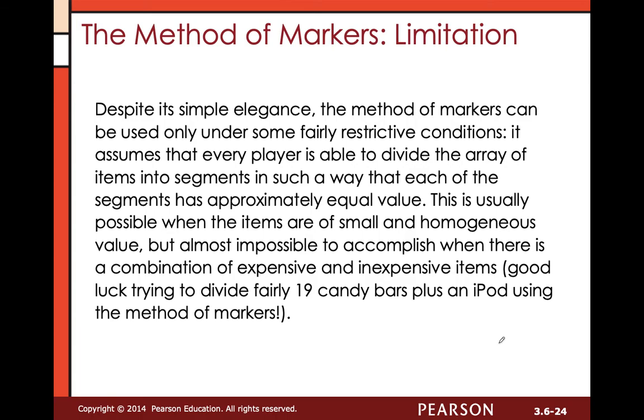Despite its elegance, the method of markers can only be used under some fairly restrictive conditions. It assumes that every player is able to divide the array into segments that are about the same in value, meaning it's not like you're dividing it into 10 pieces of candy, then 2, 3, and then 5 pieces of candy. They all have to be roughly the same. This is usually possible when the items are small and homogeneous in value. But it's very hard to do that when there's a combination of expensive and inexpensive items. For example, good luck trying to divide 19 candy bars plus an iPod using this same method.